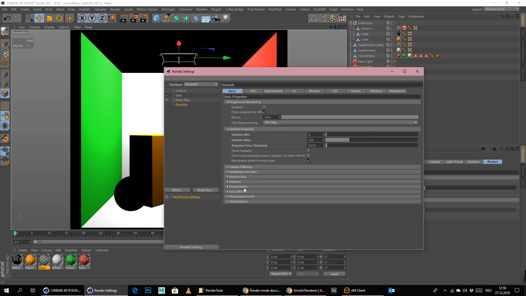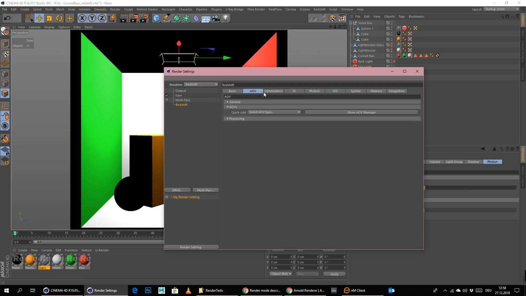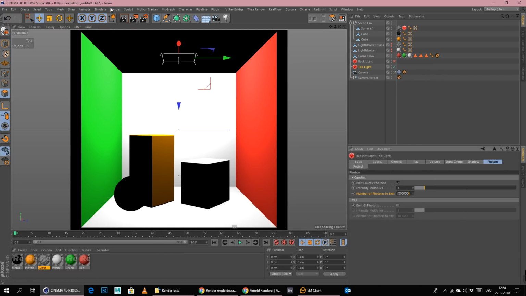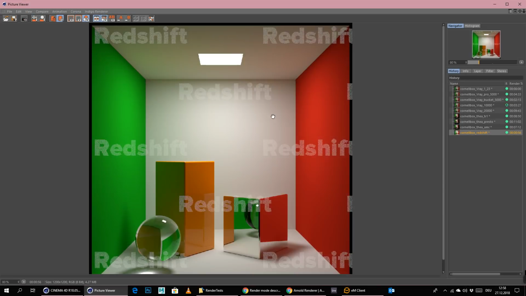It was somewhere. Lens effects. Motion blur, no. Environment, no. Lens effects, no. Photometric units, no. Optimization, maximum trace depth, yeah, here. Reflections at 4, refractions at 6. Maybe let's put this here to 6 as well. And let's go render to picture viewer.